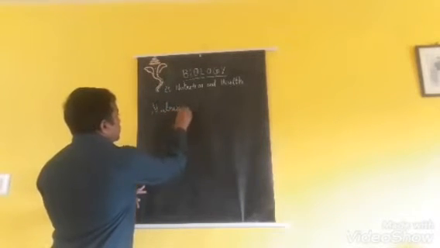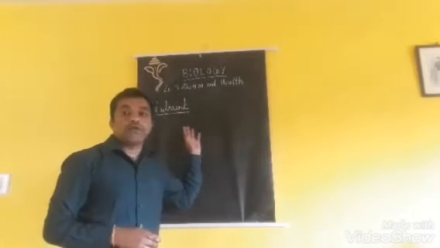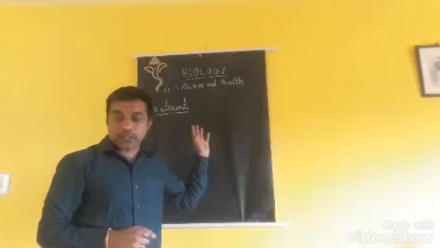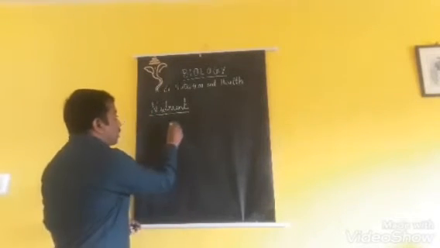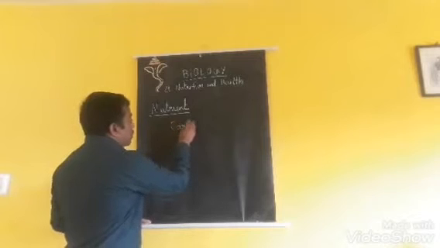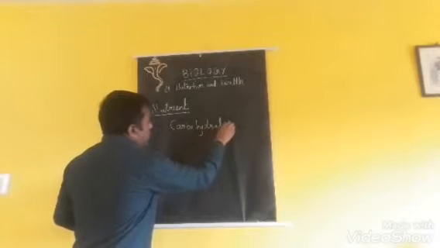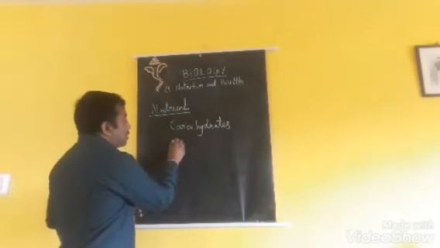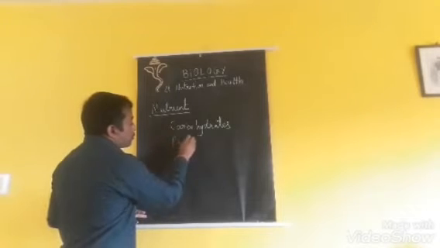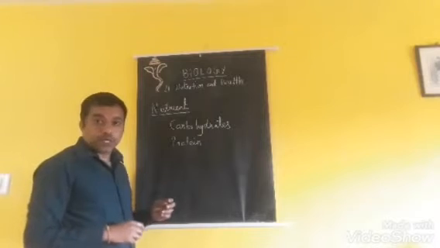So what is nutrients? Nutrients is the food which is essential for our body. There are different types of nutrients, and we'll see what they are. First one is carbohydrates, one of the essential nutrients. Next one is protein, which is essential.